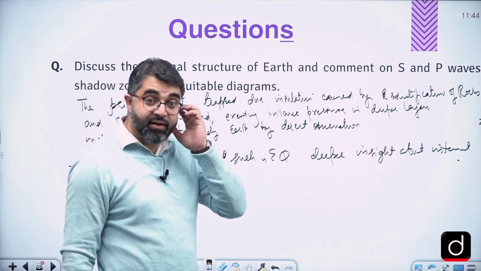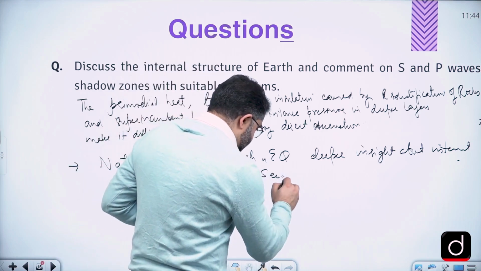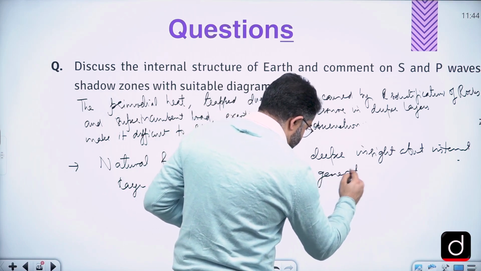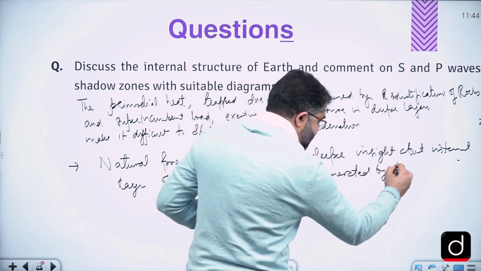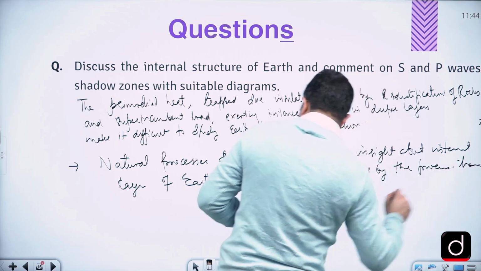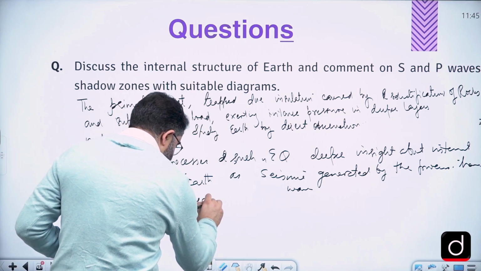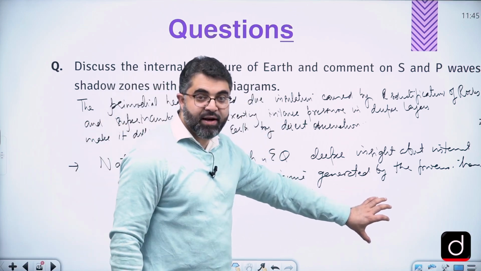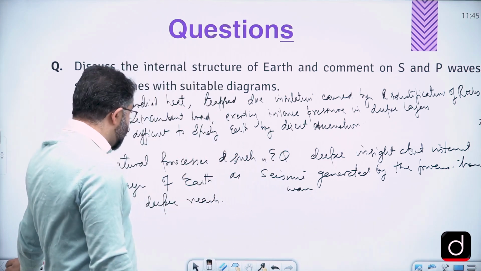Deeper insights about internal layers of Earth, as seismic waves generated by the process have a deeper reach. A deeper reach. Now, when you write seismic waves generated by the process have a deeper reach, the answer becomes easy. We'll write in the next point.